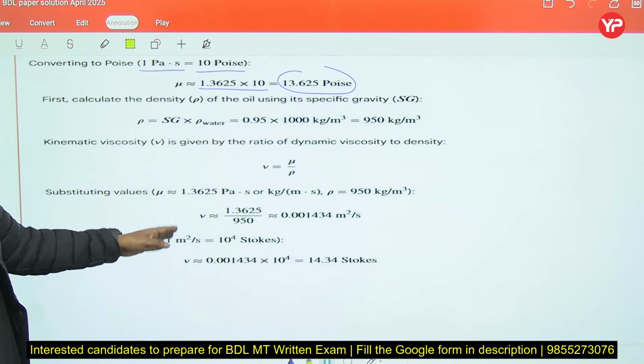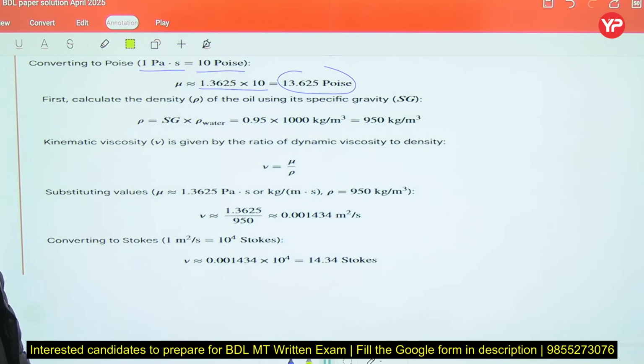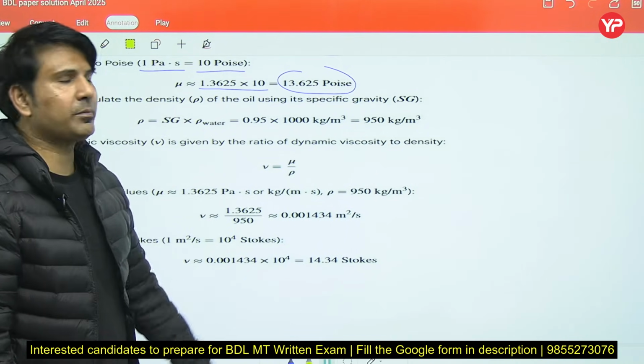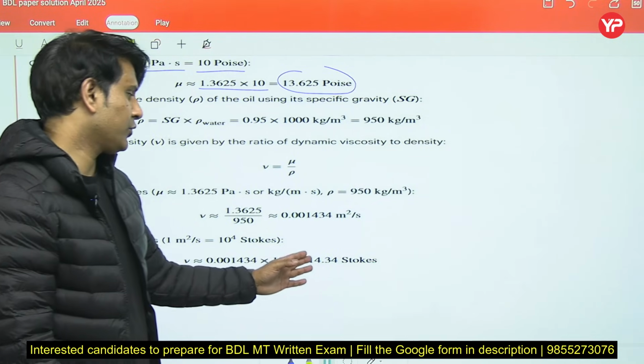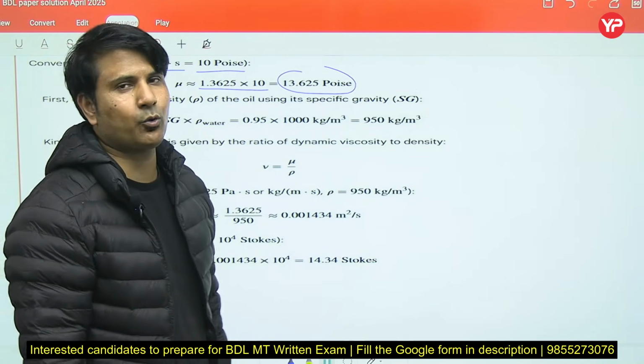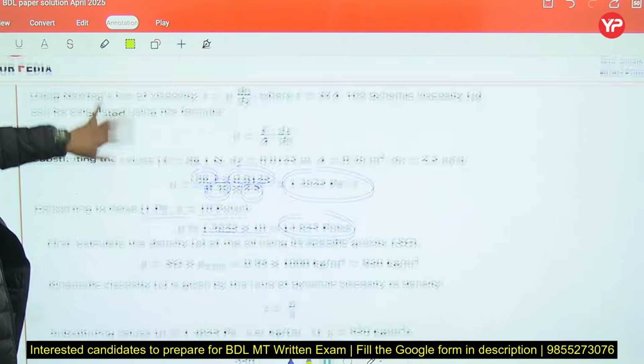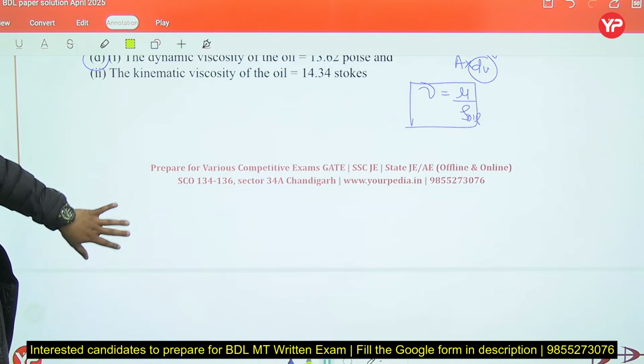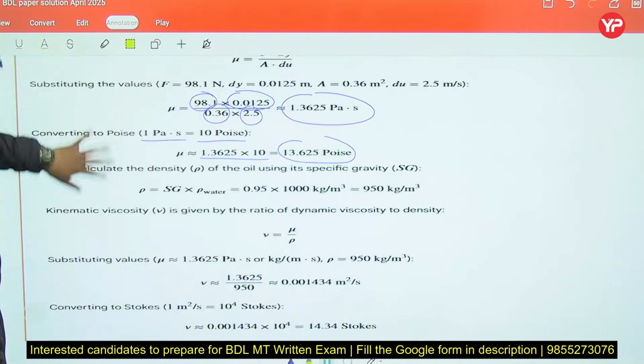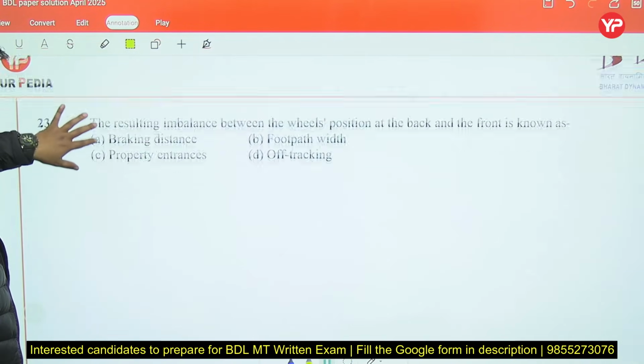Now 1 meter square per second is equal to 10 to the power 4 strokes, and they have given all the options in strokes. So we have to multiply it with 10 to the power 4, and you will get the answer 14.34 strokes, right? So option D was the correct option. Let's move to the next question.